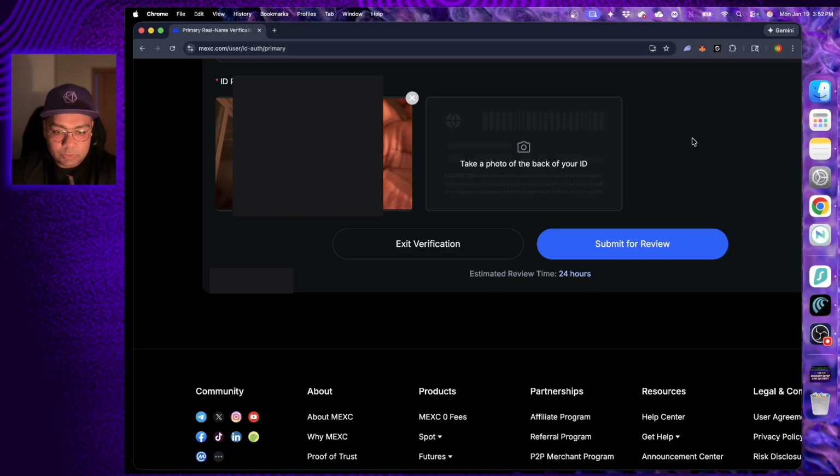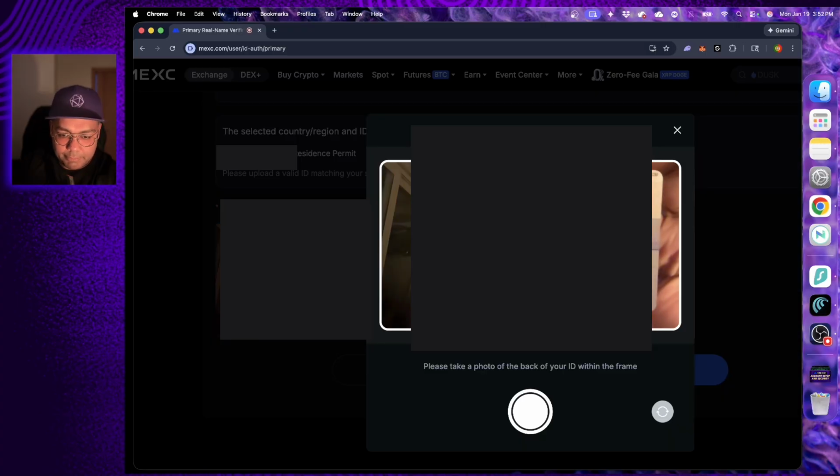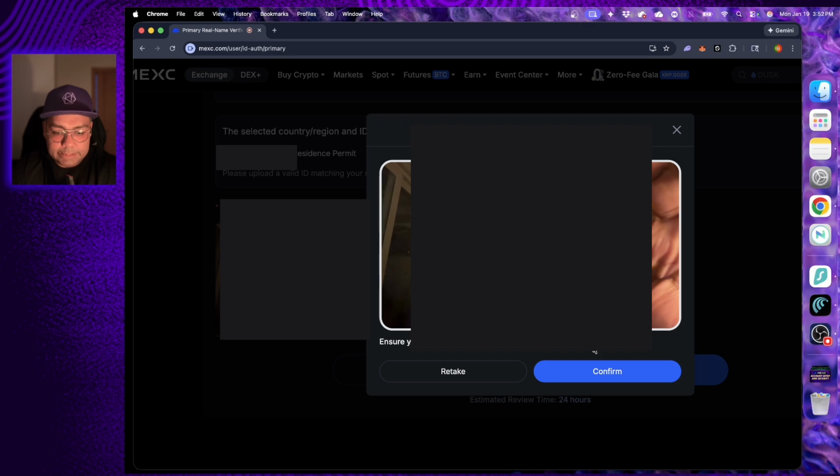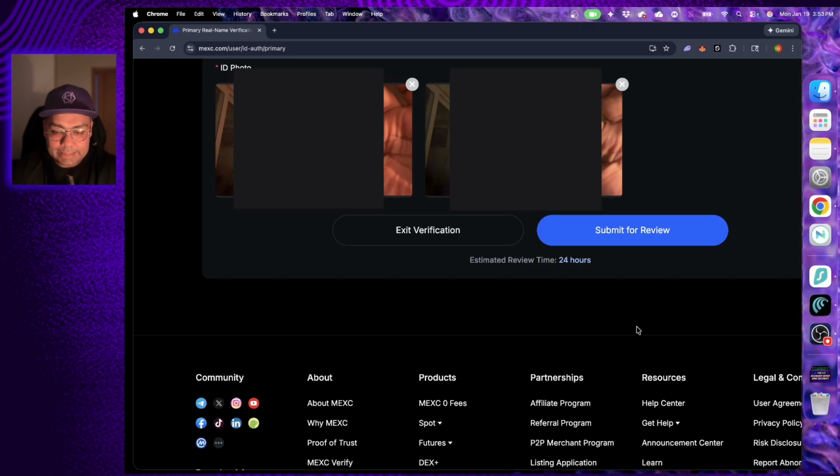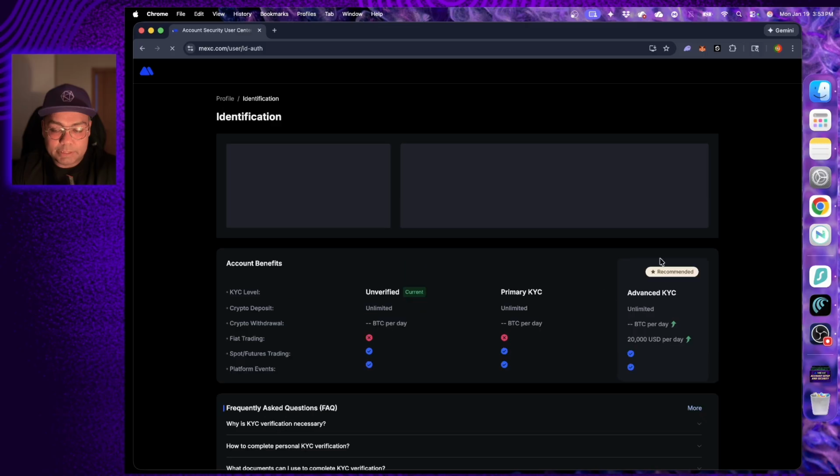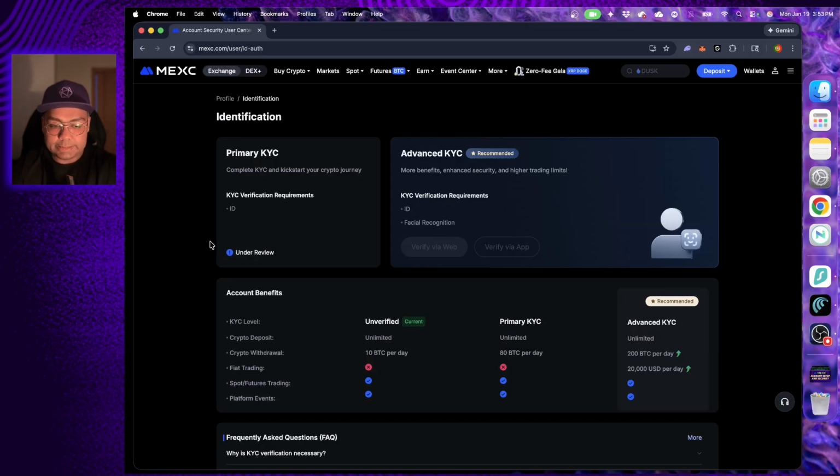Alright, everything looks good there. Now take a photo of the back of your ID. Do the same thing and make sure everything is clear within that box, and then click the white button to take the photo. Check that the details are clear and unobstructed and click confirm. Alright, everything looks good, and then click submit for review. It says here the estimated review time is around 24 hours, but it usually takes much less.